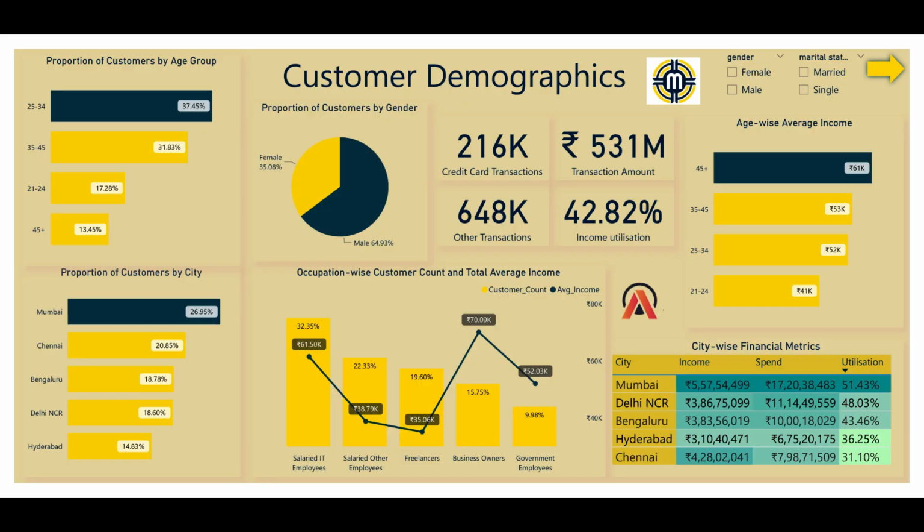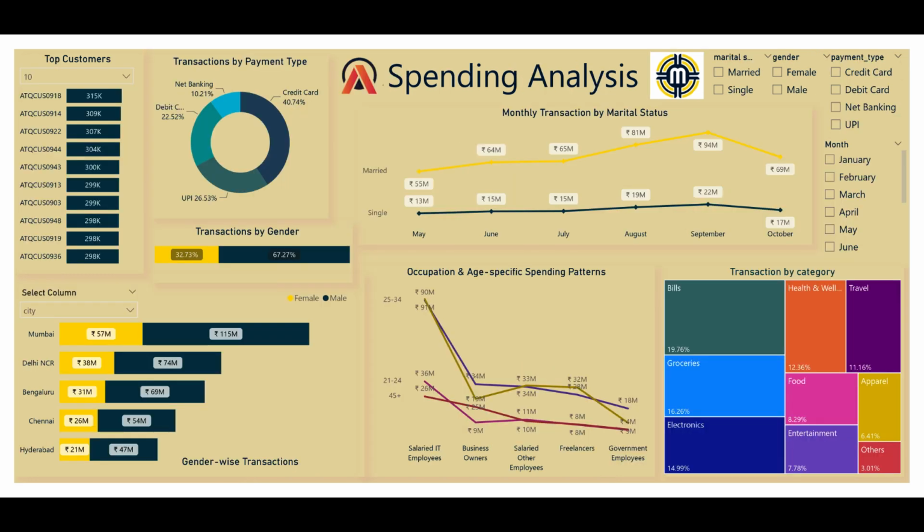After getting the data, we load it in Power Query, which is a powerful tool in Power BI. As the data is clean, we go for the data exploration and data analysis part. As you see on the screen, we focus on the customer demographics and the spending behaviors of the customers.